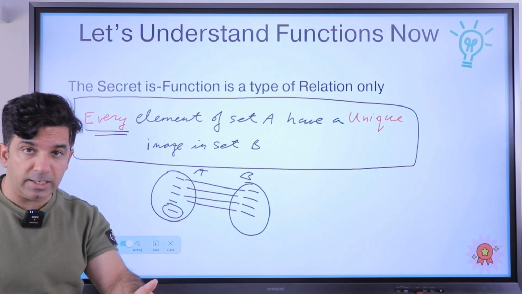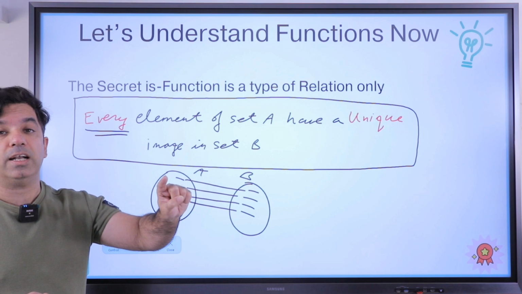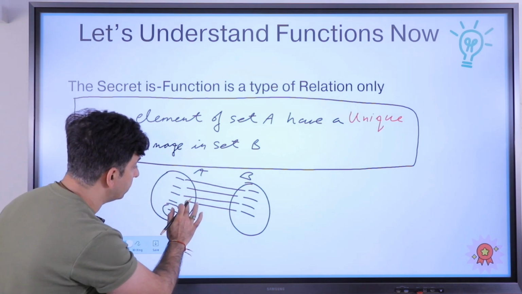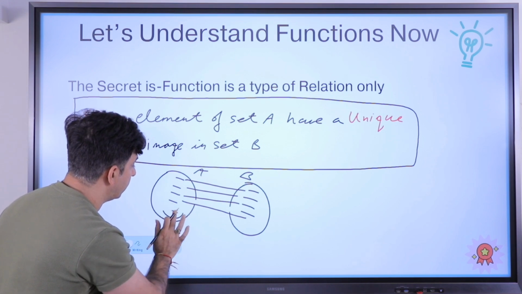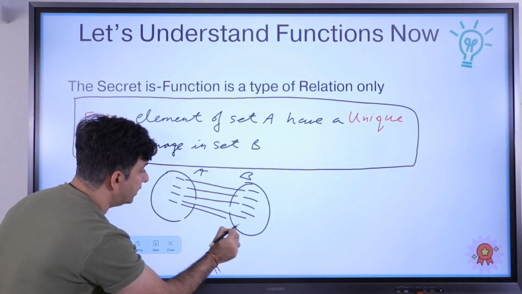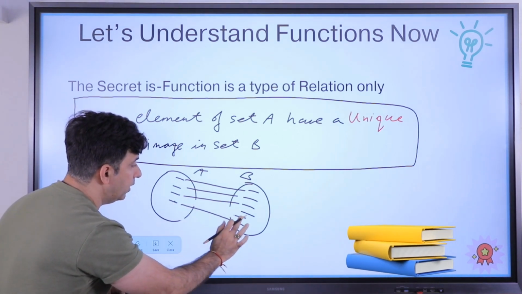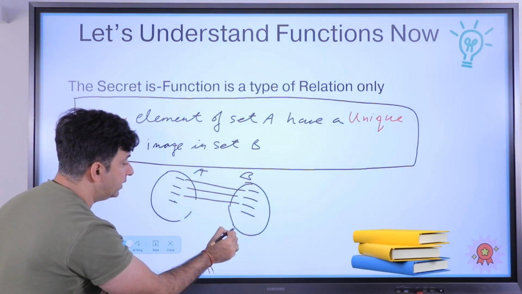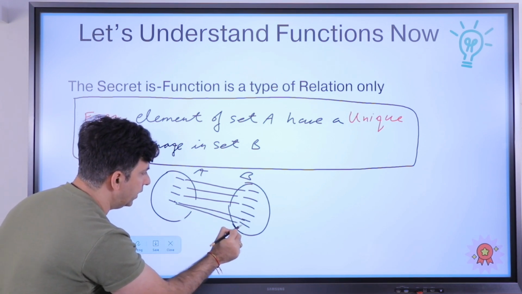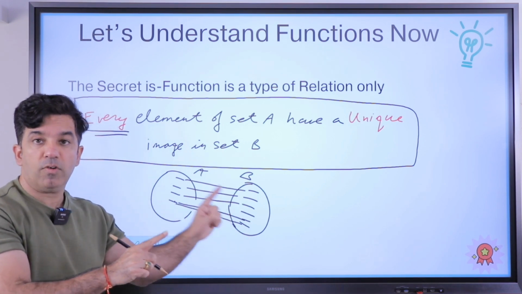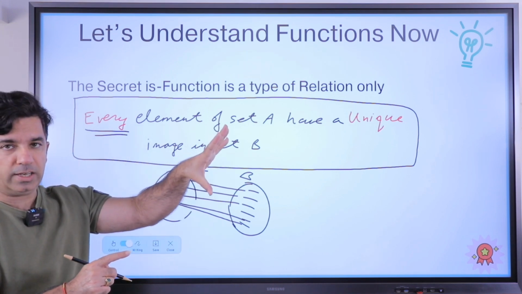And the next condition is this, that the connection should be unique. What does it mean? That this situation shouldn't arise, which means that every element is having a unique image. But let's say some element in this set A is having more than one image. It is a one-many relation. One element here is connected to more than one element there.